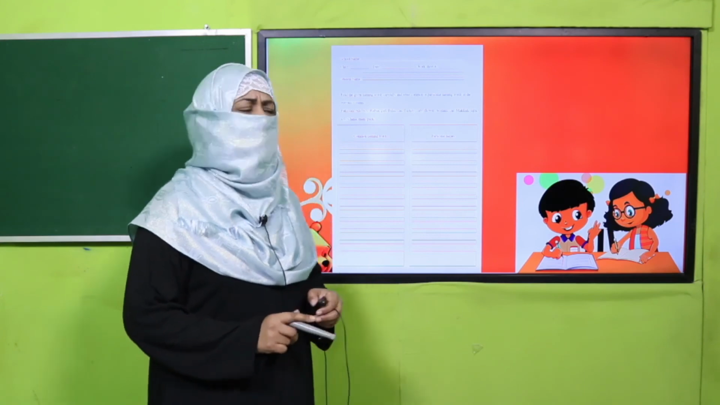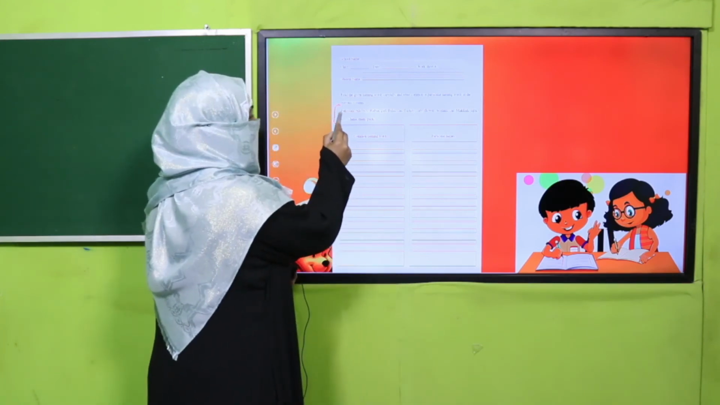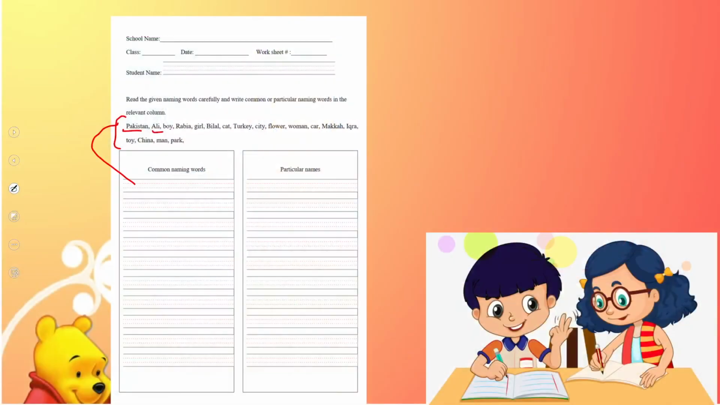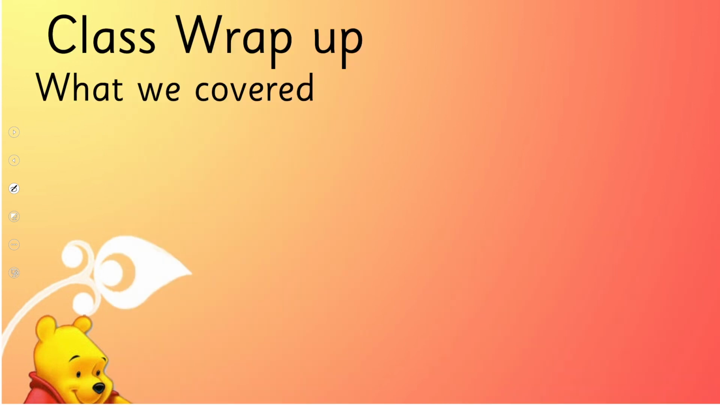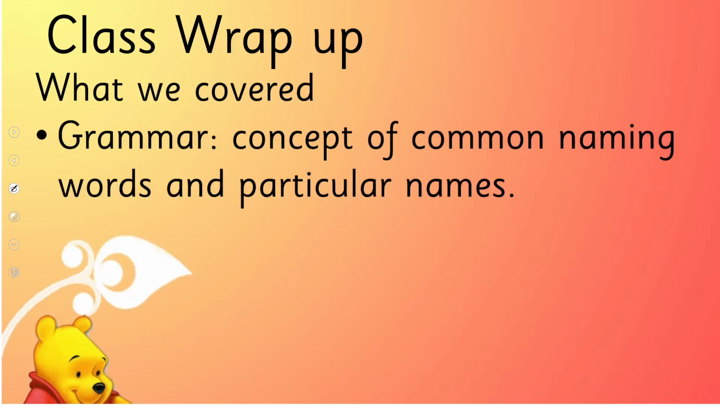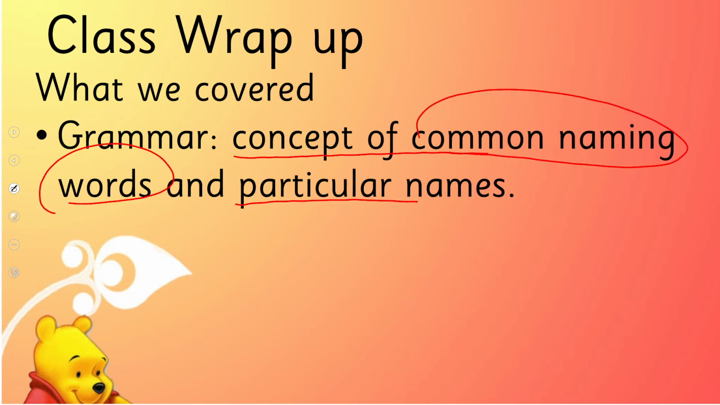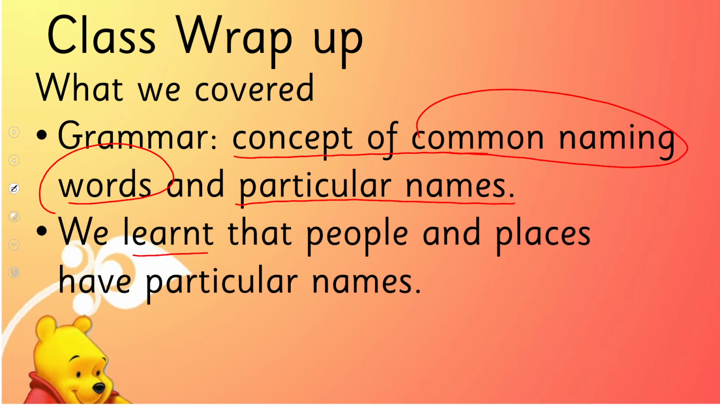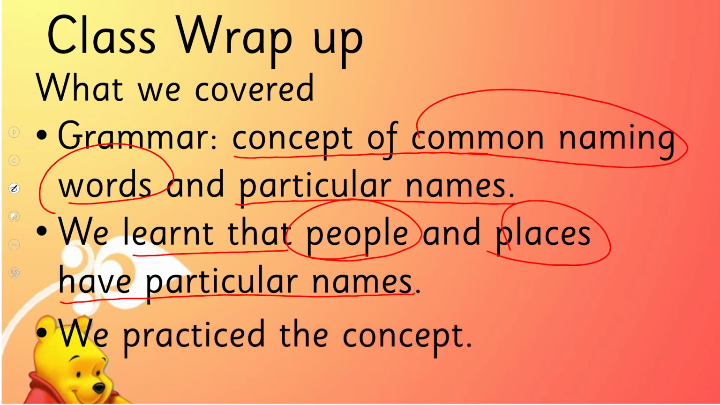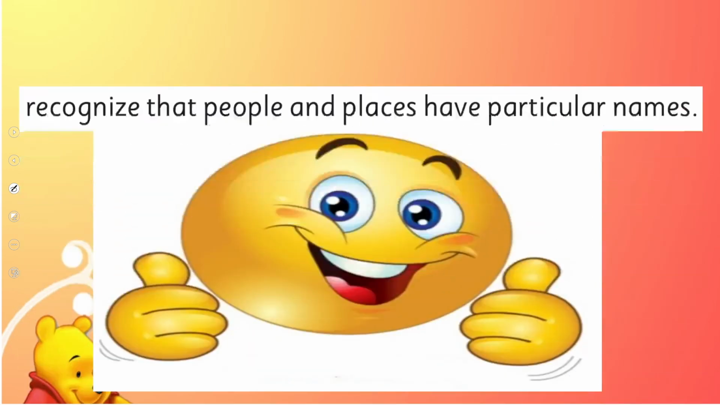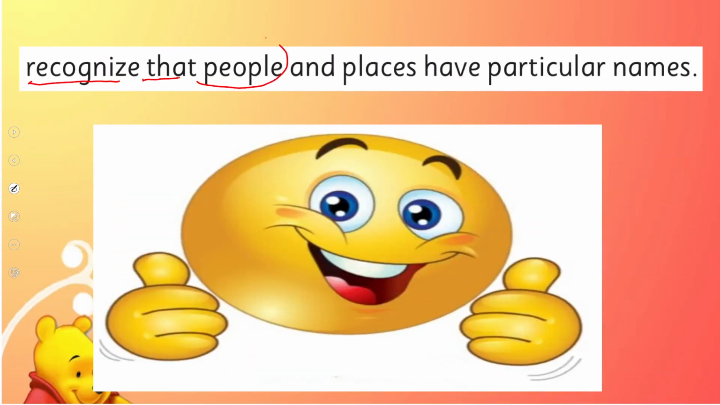Students, what you are going to do? Here is a word bank. You will keep reading the words. If it is a common naming word, you will write it in this column. If it is particular, you will write it in this column. So in this way, we learned the concept of common naming words and particular names. We learned that people and places have particular names. And we practiced the concept in this way. We achieved our SLO, that is to recognize that people and places have particular names.